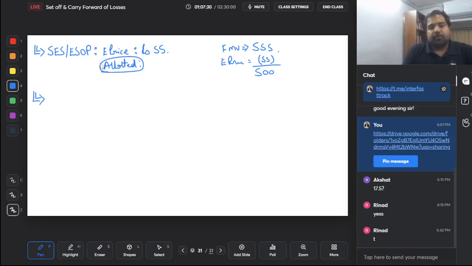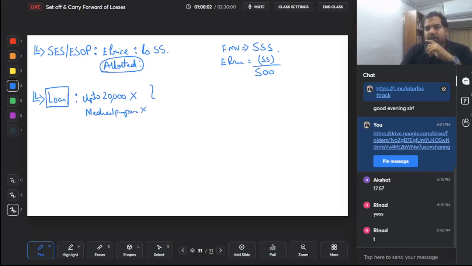Next, medical facility done. Yes, guys, if you take a loan from your employer, can you take a loan, guys? Lots of companies have a policy that you get a very cheap loan from your employer. So if you get a loan, is that a benefit? Yes, that is a benefit. So first, if the loan is up to 20,000 rupees, aggregate loans that you've taken from your employer up to 20,000, then no perquisite. And if the loan is for medical purposes, then in that case no perquisite. So these two will not be any perquisite.